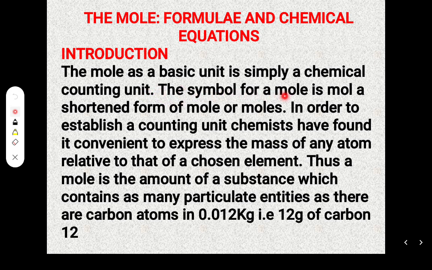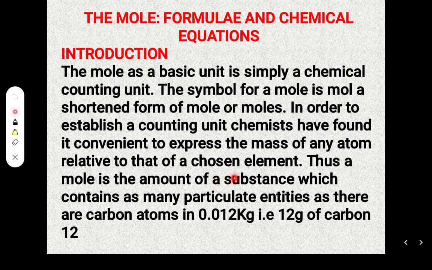The symbol for a mole is mol, which is the shortened form of mole or moles. So in order to establish a counting unit, chemists have found it convenient to express the mass of any atom relative to that of a chosen element.